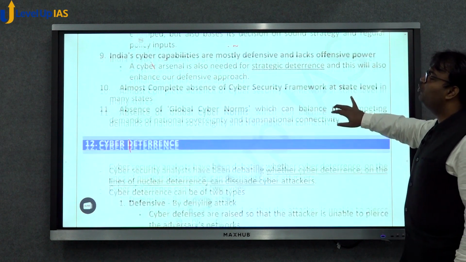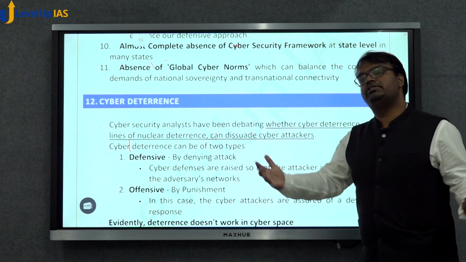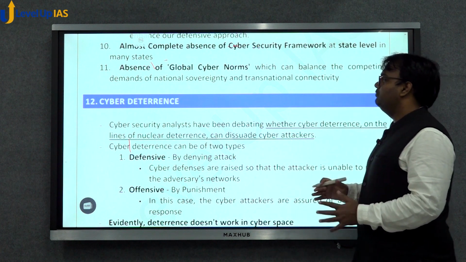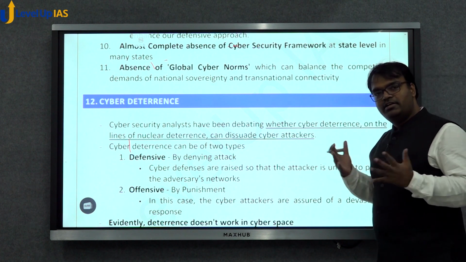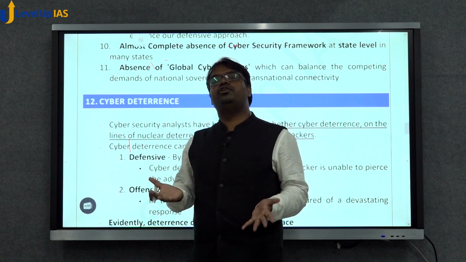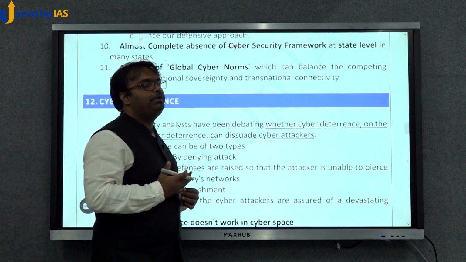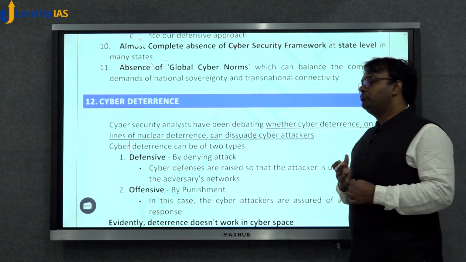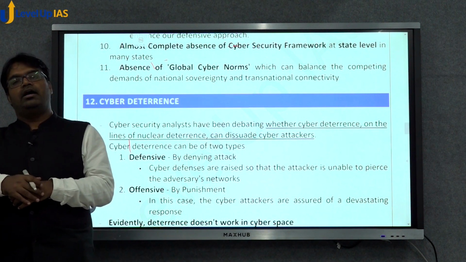And finally, global cyber norms are missing. Because of this absence of global cyber norms, there's a lack of balance between national sovereignty and transnational connectivity. That is, if there was an international norm related to cyber threat and cyber warfare, then there would have been less chance that cyber threats originating from one country could impact another country.